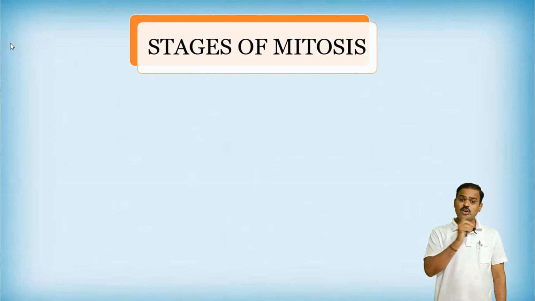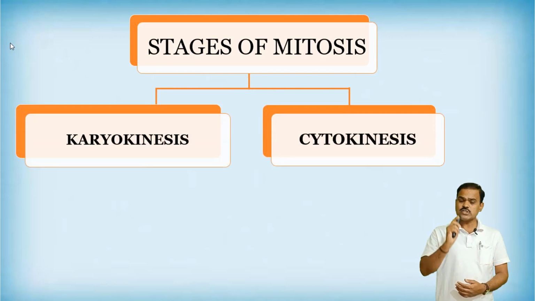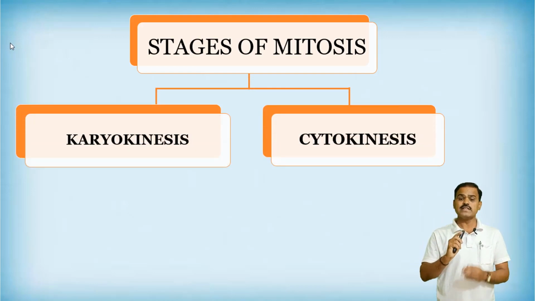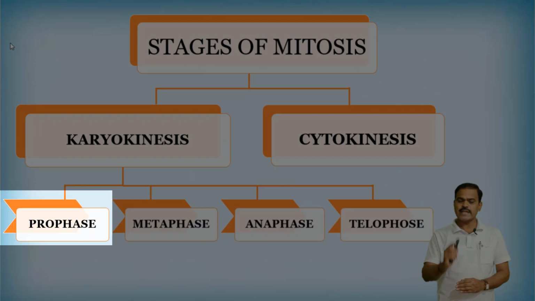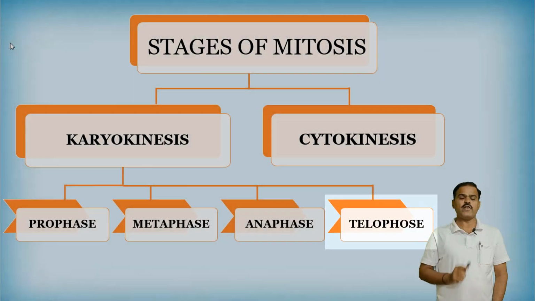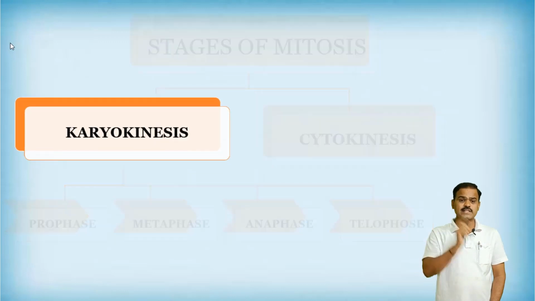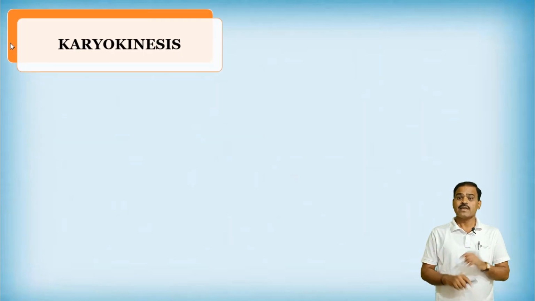So, mitosis occurs in two stages. The first one is karyokinesis, the second one is cytokinesis. Karyokinesis has four phases. These are called prophase, metaphase, anaphase, and the fourth one is telophase. First of all, we are discussing karyokinesis.